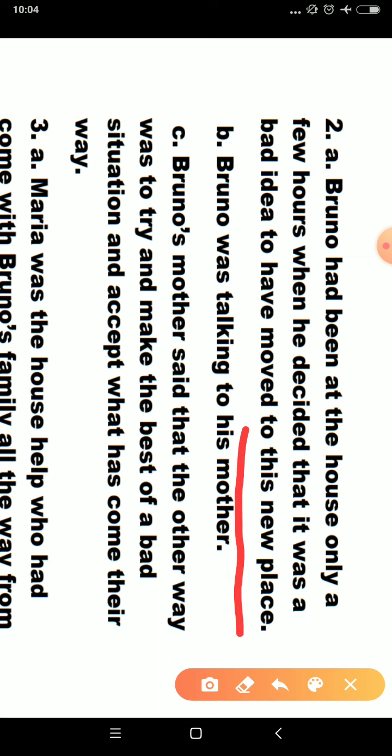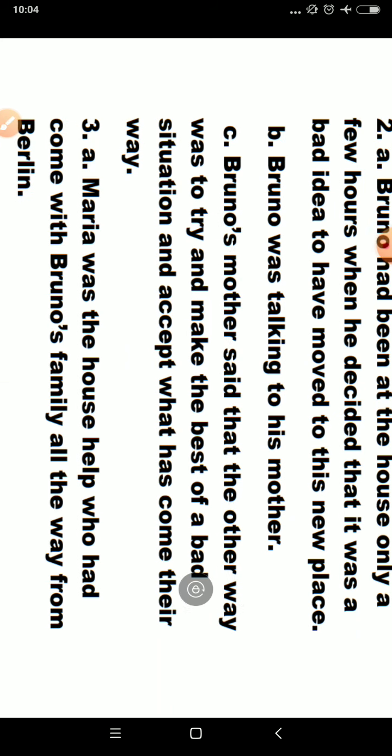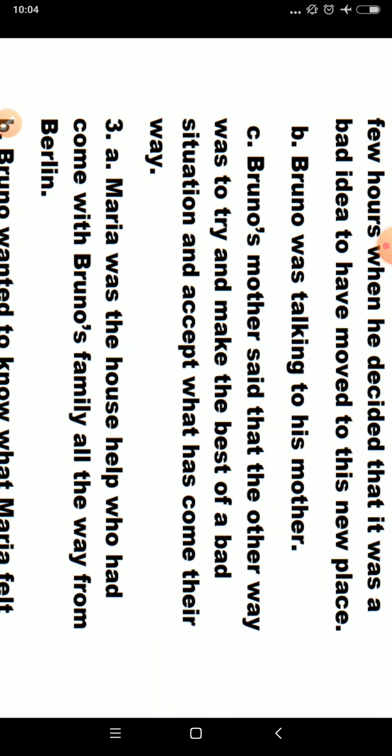Then the B answer. The question is, to whom did Bruno say these lines? Bruno was saying these lines to his mother. Simple, no? C. What is C? What did the listener say in reply? Bruno's mother said that the other way was to try and make the best of a bad situation and accept what has come their way. So it was a bad situation for Bruno to change the house, you understand now?